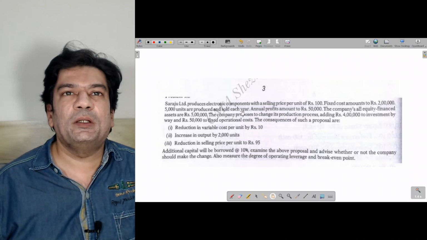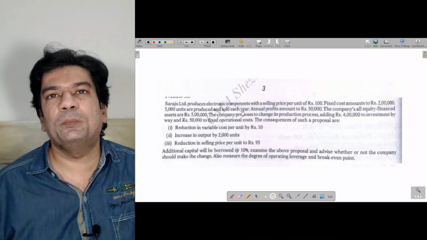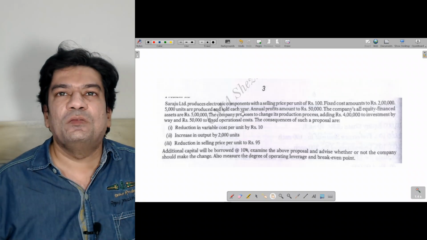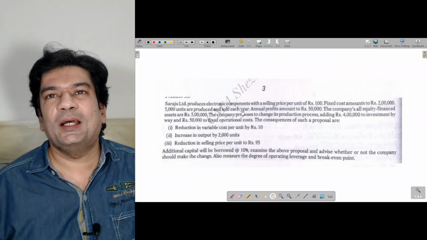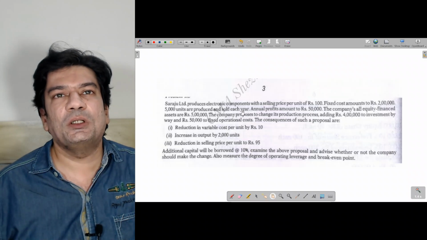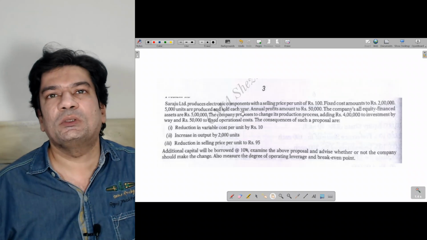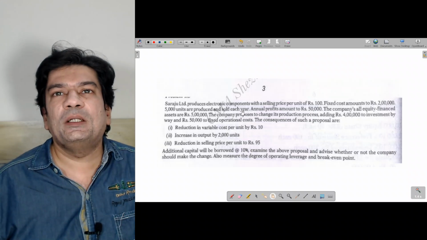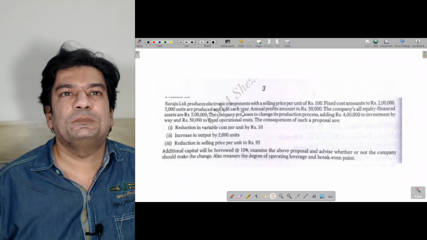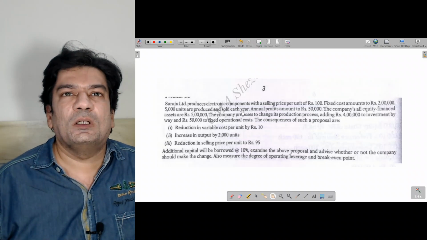Saraju Limited produces electronic components with a selling price per unit of rupees 100. Fixed cost amounts to rupees 2 lakhs. 5,000 units are produced and sold each year. Annual profits amount to rupees 50,000. The company is all equity finance. Assets are rupees 5 lakhs. The company